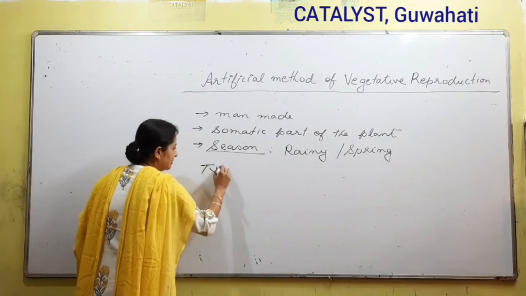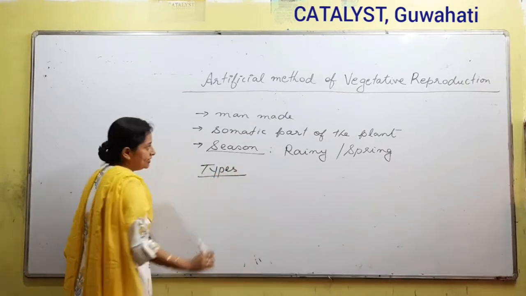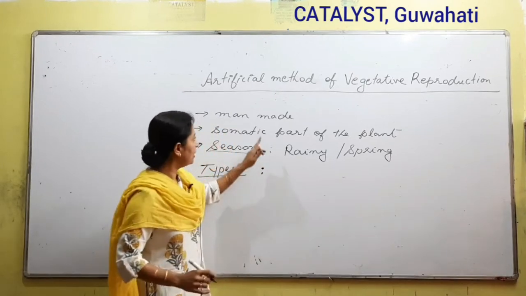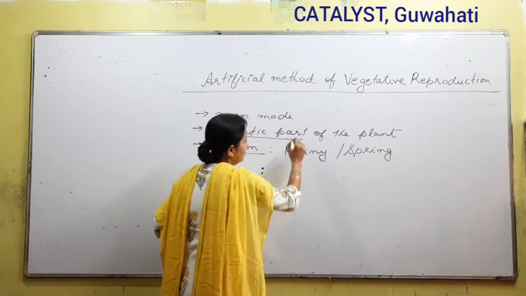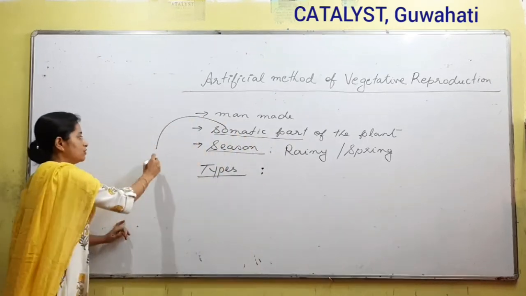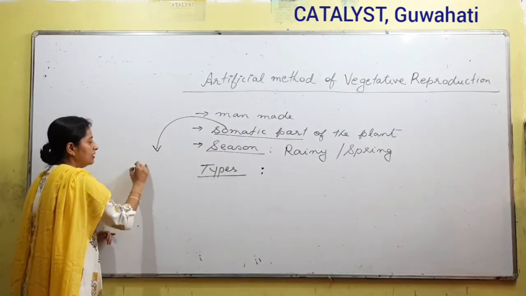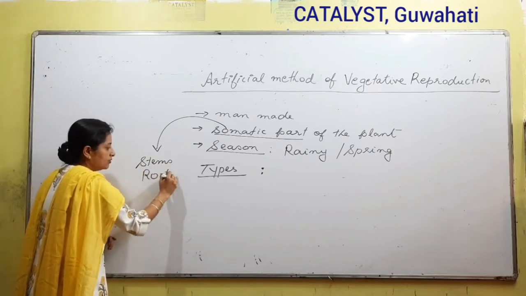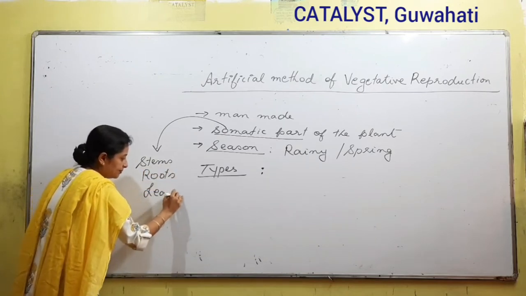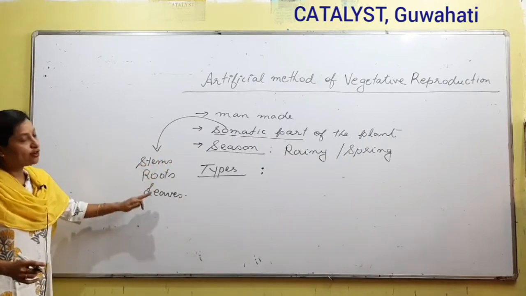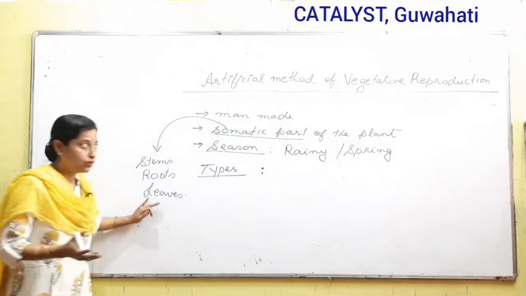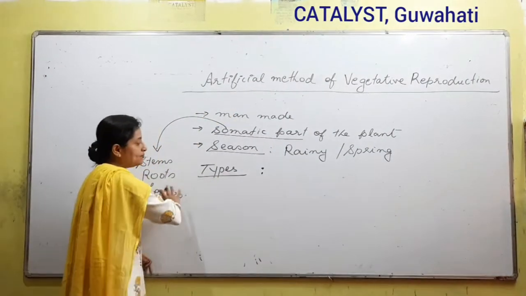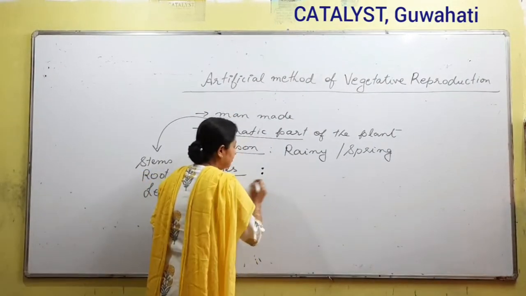Talking about the types, there are so many types. Before going to types, what we need to know is, if we are talking about the somatic part, what parts are we talking about? We are talking about stems, roots, leaves, etc. If from these parts we produce a new plant, that is what is called the artificial method of vegetative propagation.